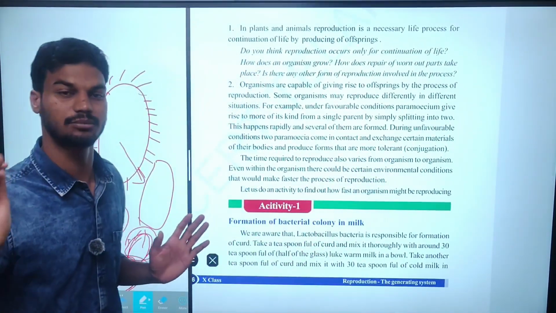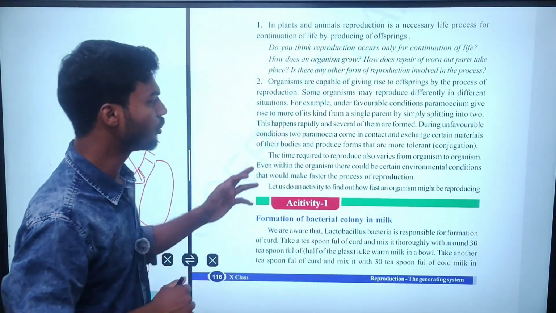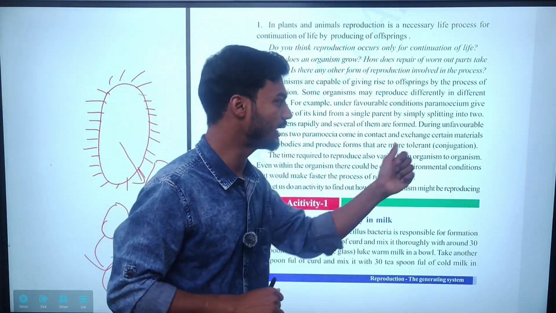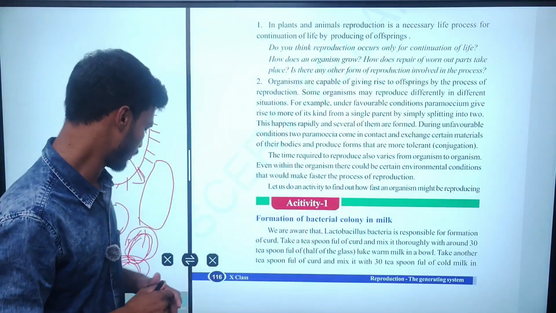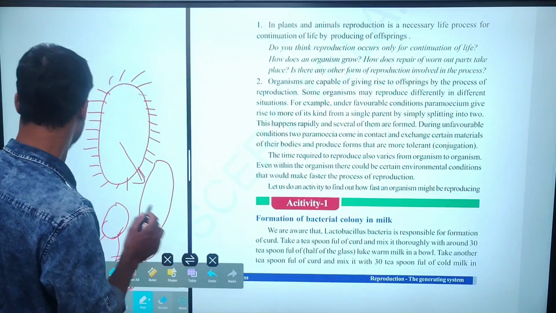When favorable conditions are present, reproduction can take place. But during unfavorable conditions, two paramecium come in contact and exchange their materials.